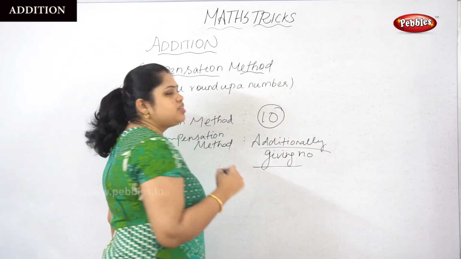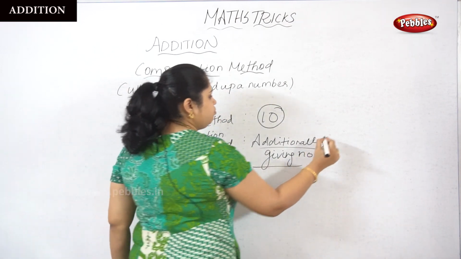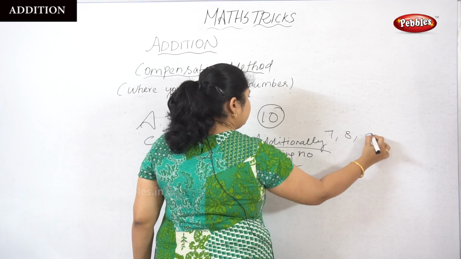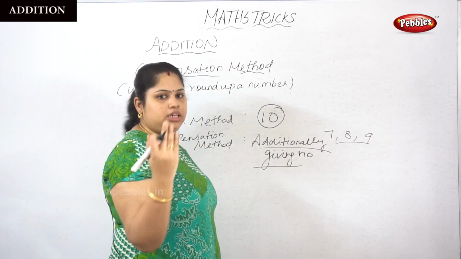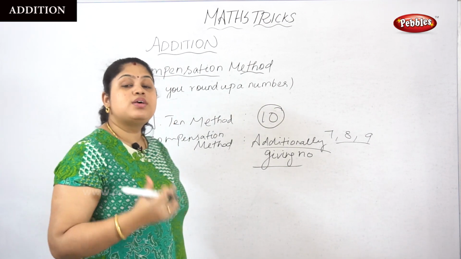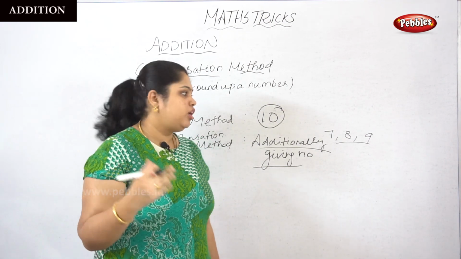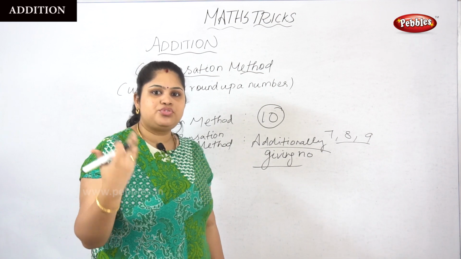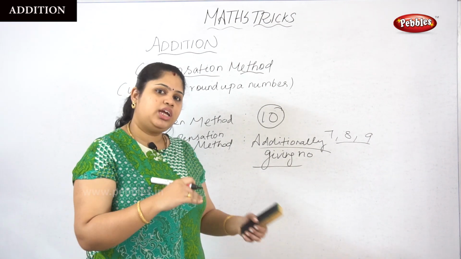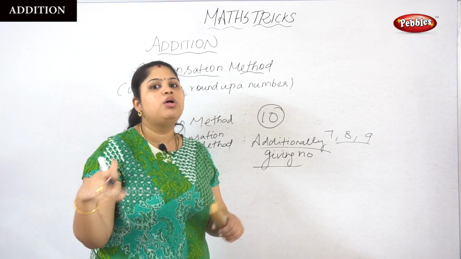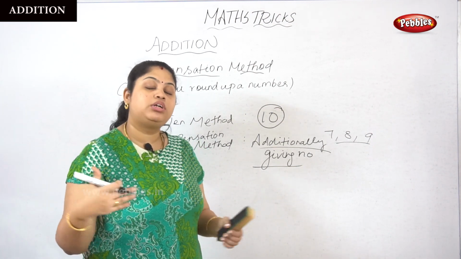So when it comes to the additional number, we want to follow 7, 8, 9. The 2-digit number should end with 7, 8, 9. Then only will we reduce the steps. If we keep on adding extra numbers like the previous 6 and 8, it will need extra steps to get the actual result. So it will take time.